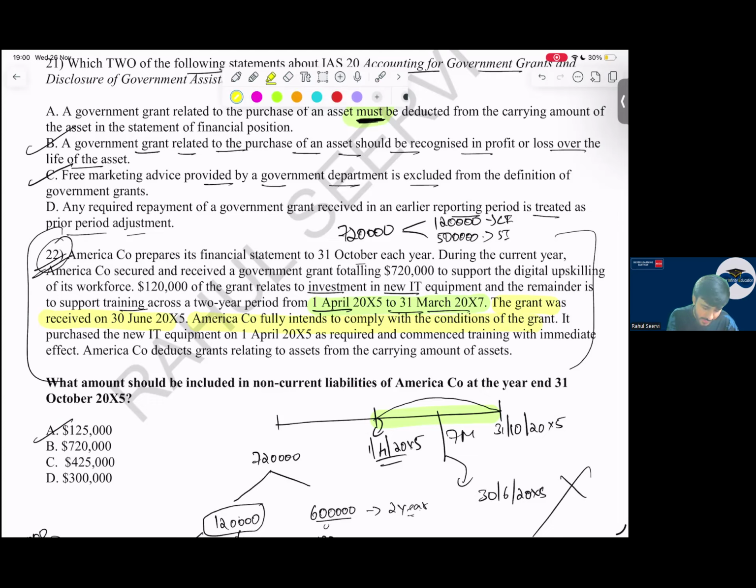It purchased the new IT equipment on 1st April only, as required, and commenced trading with immediate effect. From that day, 1st April only, they are doing it. But the grant was received on 30th June, after 3 months. Will you do the accounting after 3 months? No, better from today only we will do it. A deducts the grant related to the asset from the carrying amount of the asset. They deduct it.